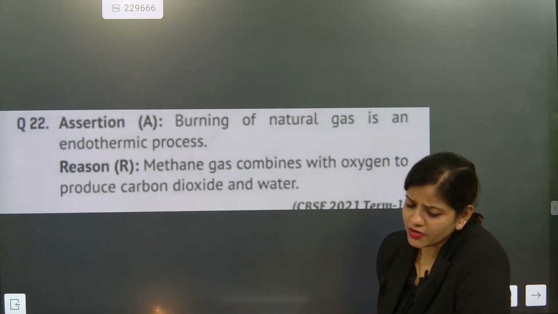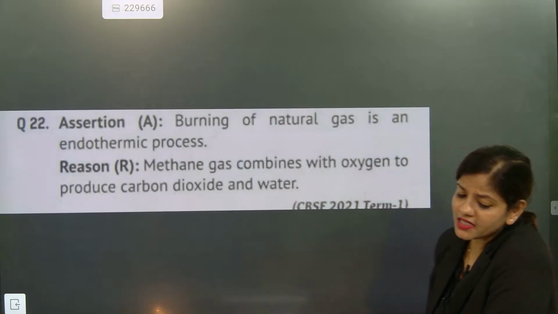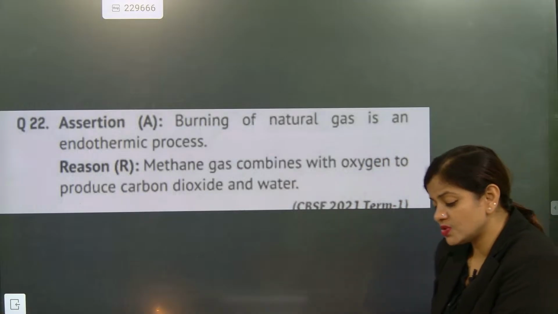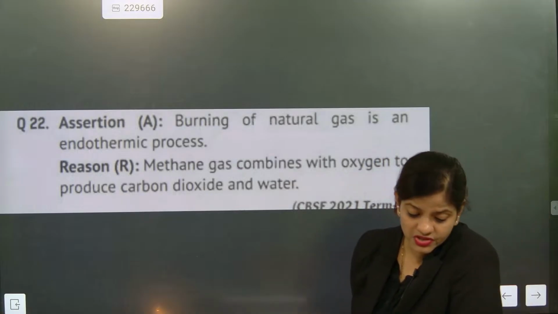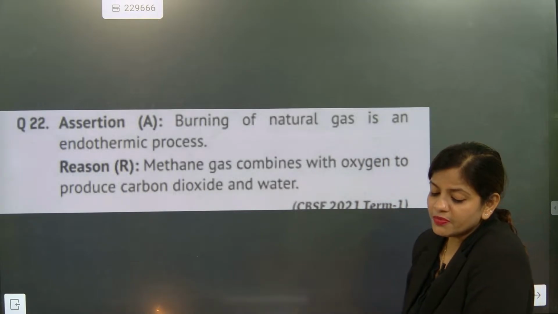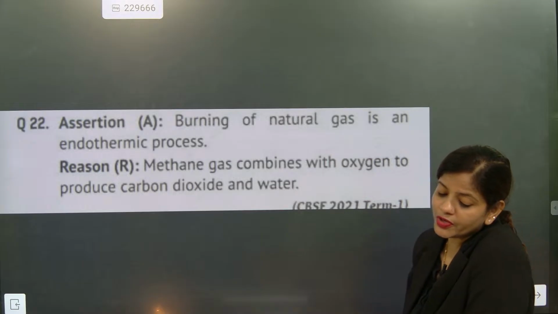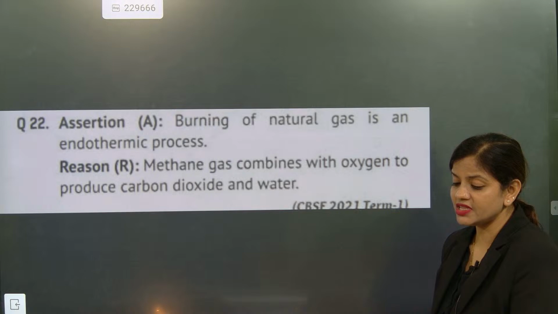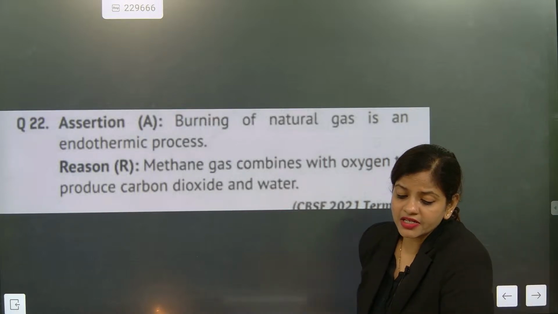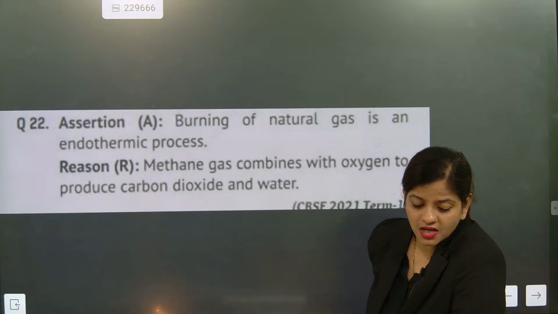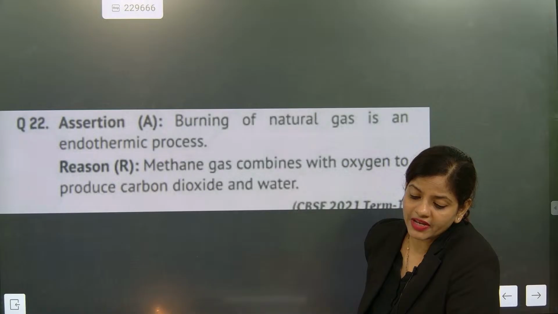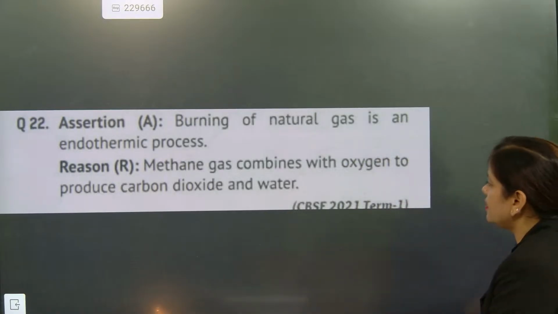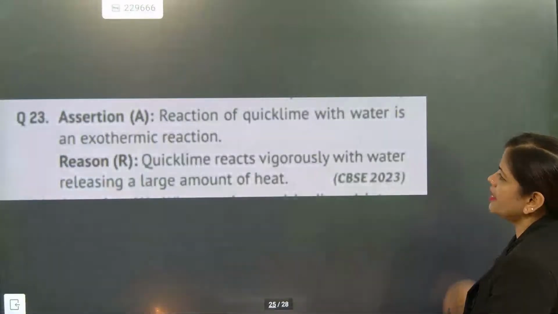Here again both are false. No. Burning of natural gas is an endothermic process. No. Burning is always associated with an exothermic process. So the assertion is wrong. Now check the reason: methane gas combined with oxygen to produce carbon dioxide and water. Yes, because that's an oxidation reaction. Methane gas is a combustible gas. So that is a correct statement. Understood. So now we will go for the next one.